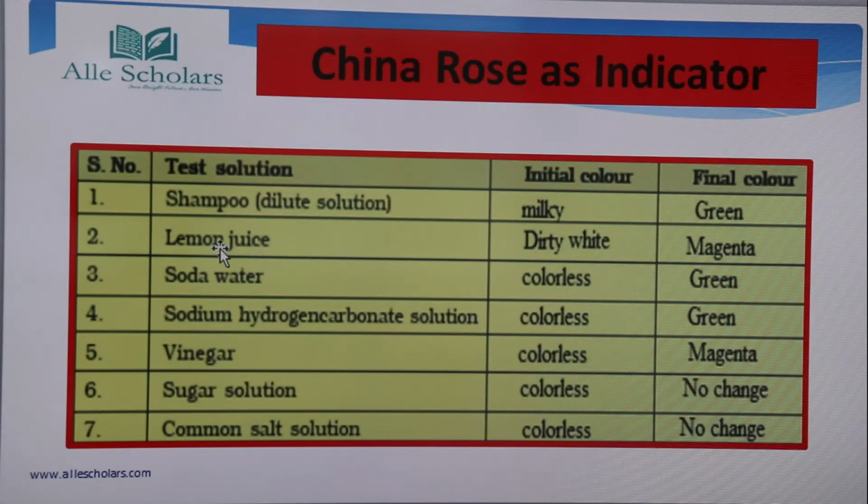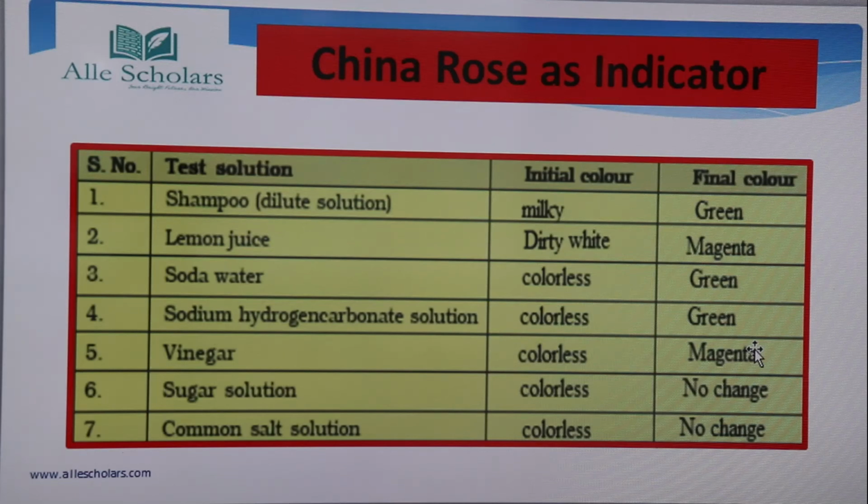Lemon juice is an acid, it changes to magenta. Vinegar is an acid, it changes to magenta. So for China rose, you can infer that if the color changes to pink or magenta, the solution is acidic, but if it changes to green, the solution is basic.